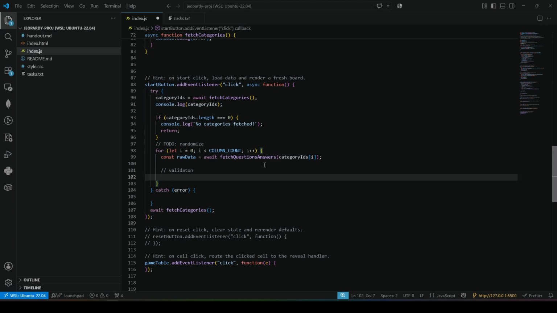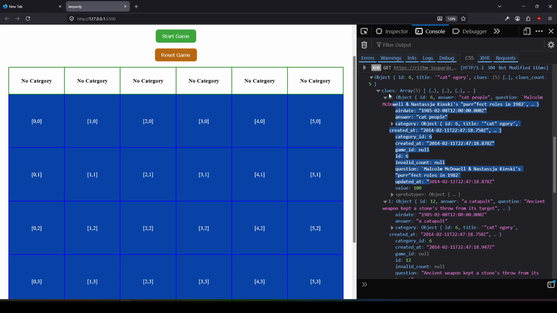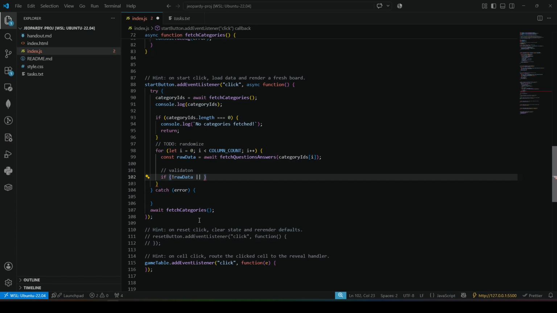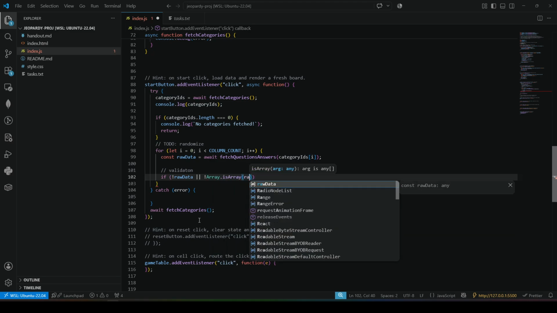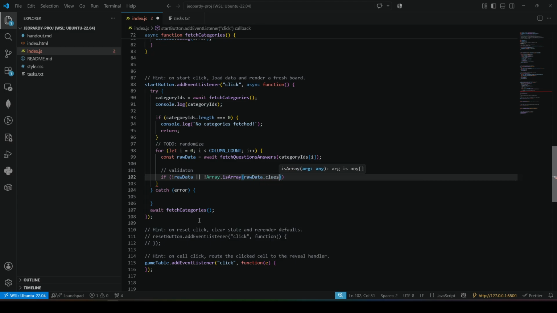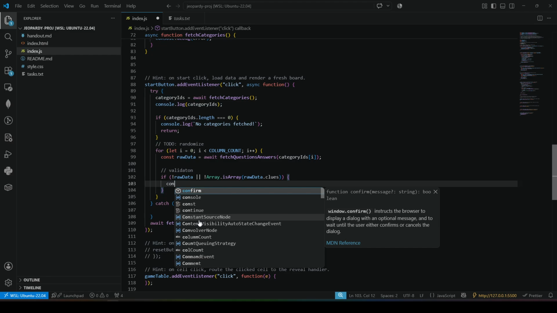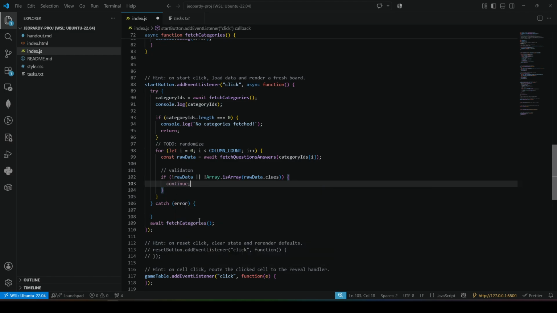So if not raw data, or there are no clues in the raw data, or not Array.isArray, so if there are no clues in there, continue. Go to the next one and try to get another one. This is not the best check, but this will do for now.